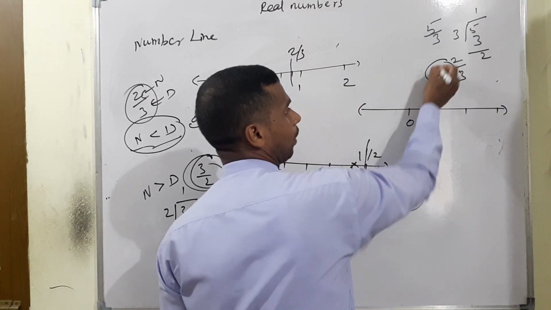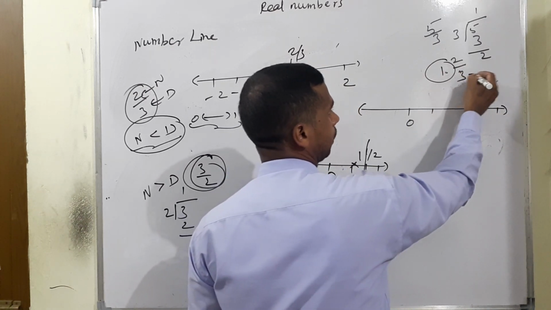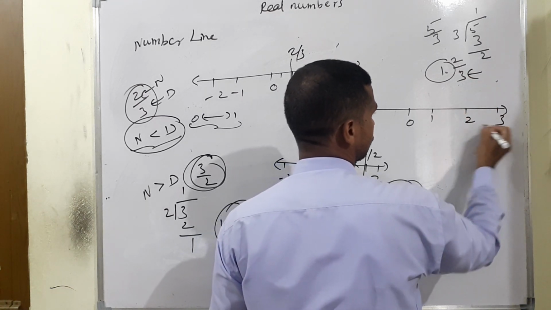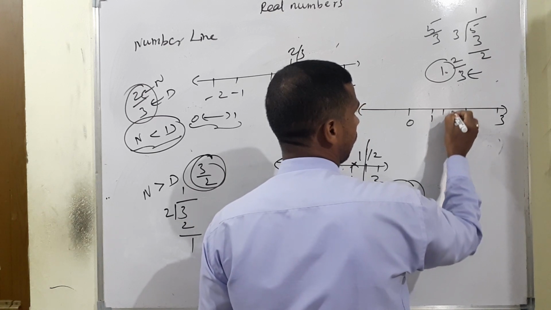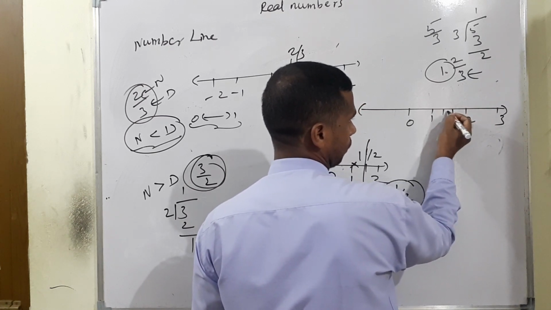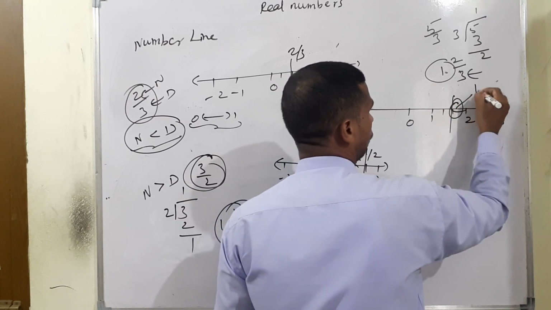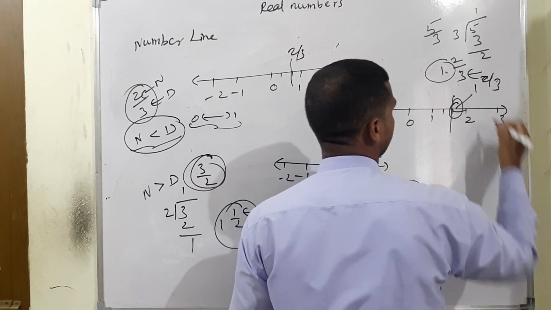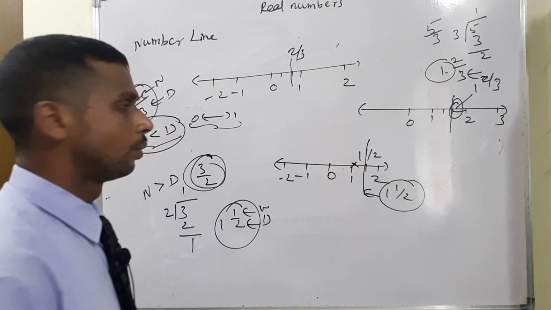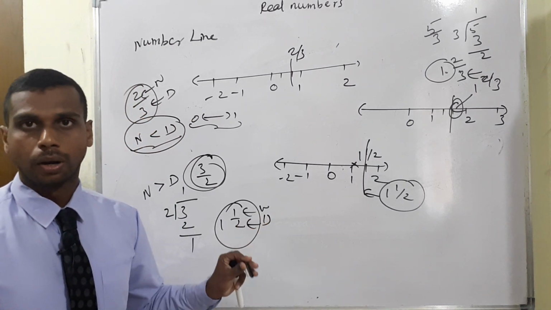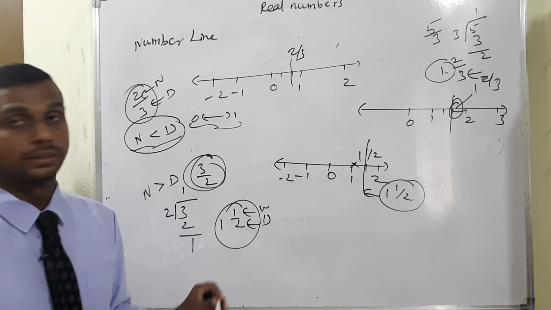Therefore, the origin point, 1 and 2 by 3. The whole number 1 is there, and the next one, the denominator 3. This is 1, this is 2, this is 3, which means divide into 3 parts: 1 and 1 by 3, 1 and 2 by 3. Therefore this is the plotting line for 1 and 2 by 3. This is the way to identify the number line. It is very useful for you when you move to the problems. Okay, I will continue with the next concept.